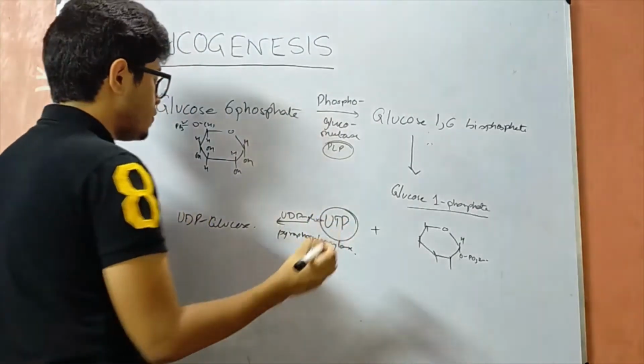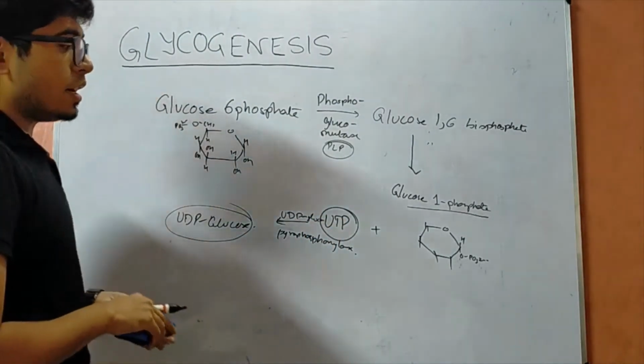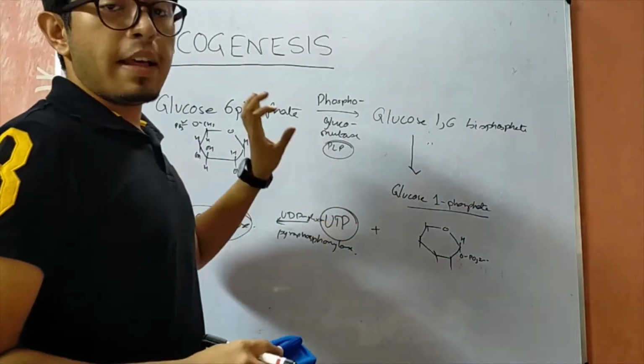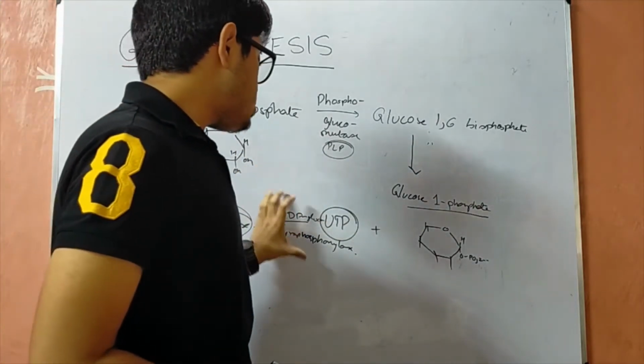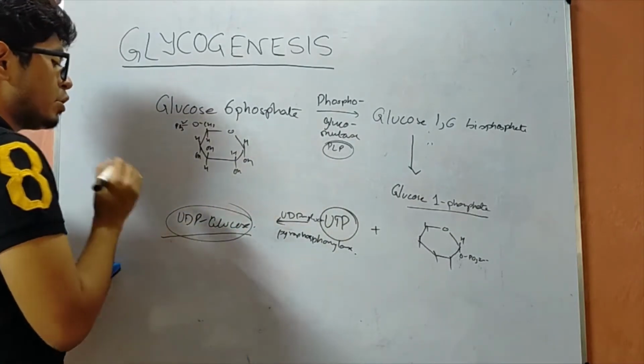So here we are getting glucose 1-phosphate, which when acted upon by UTP with the help of UDP glucose pyrophosphorylase forms UDP glucose.